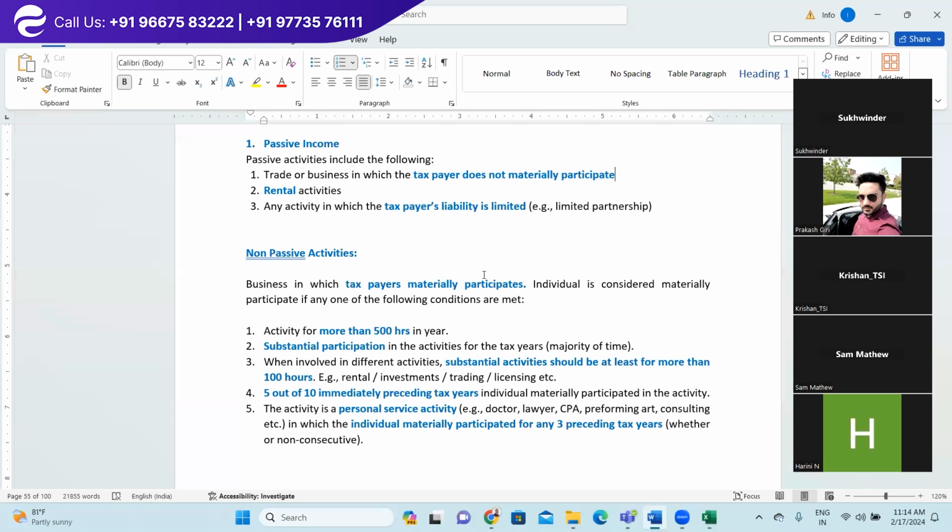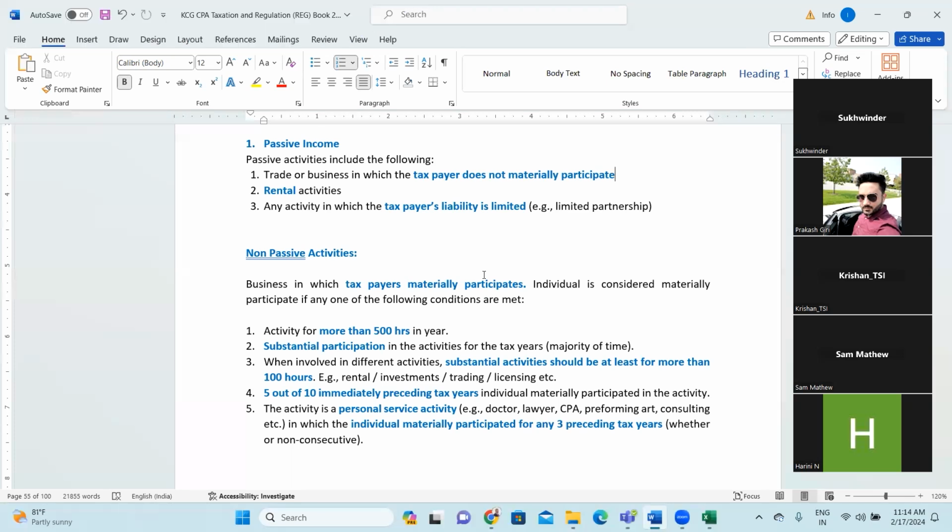Yes, sir. So I'm just quickly summarizing: any activity on which the taxpayer has spent more than 500 hours. If the taxpayer has not spent more than 500 hours on any activity, then if he or she has not specifically worked on any particular material activity, then all activity for which he or she has invested more than 100 hours could be considered as active activity.